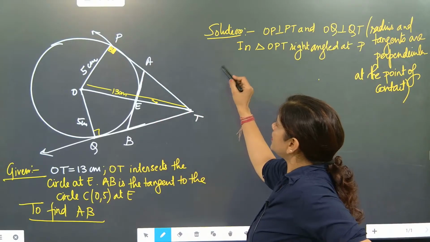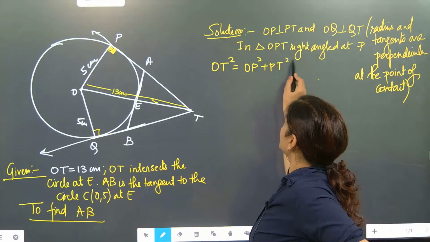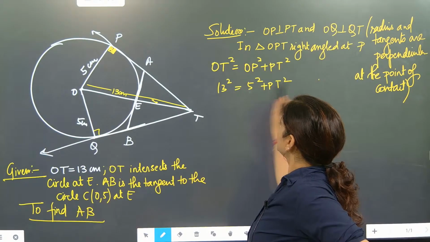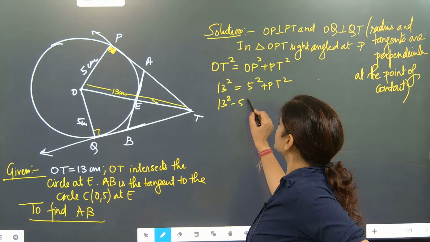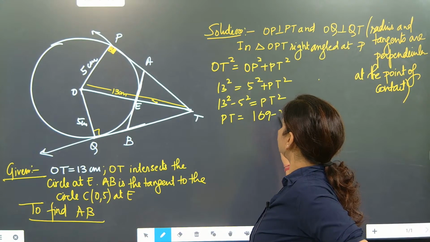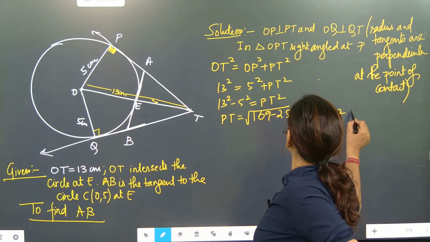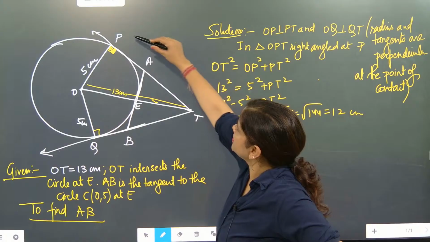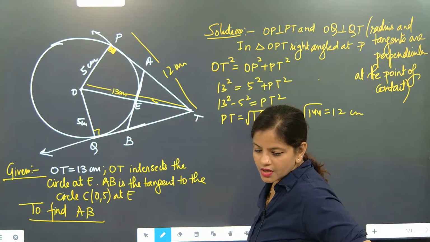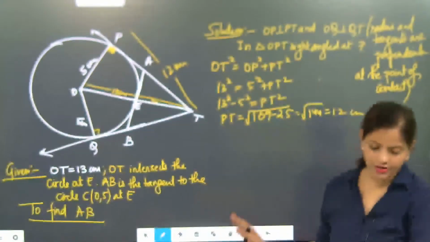So we will do one thing. OT hypotenuse square is equal to OP square plus PT square. So OT is 13, 13 square is equal to 5 square plus PT square. So 13 square minus 5 square is equal to PT square. So PT is equal to root under 169 minus 25, that is 144, which is 12 centimeter. So this part is coming as 12 centimeter. If this came 12 centimeters, so what? Yes, that part is correct only.